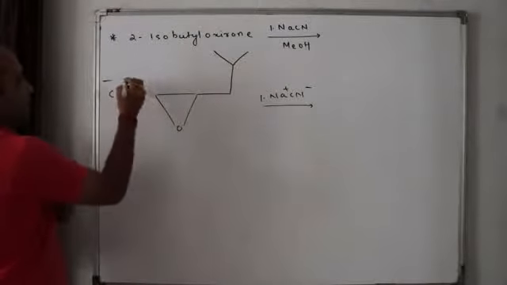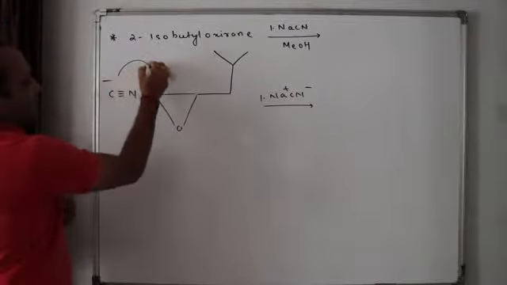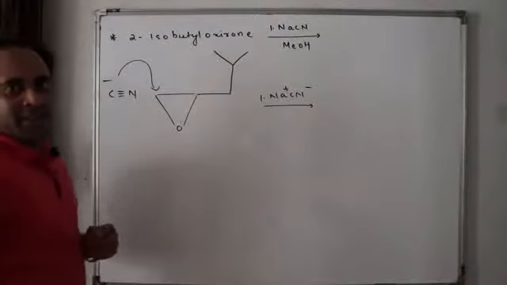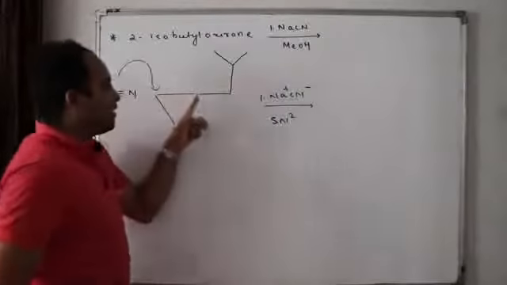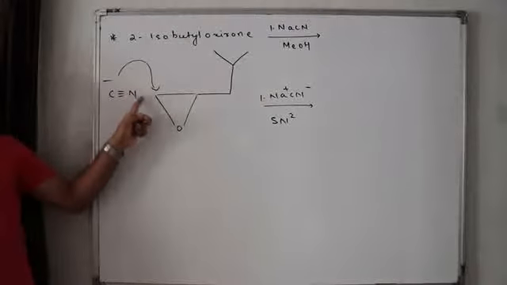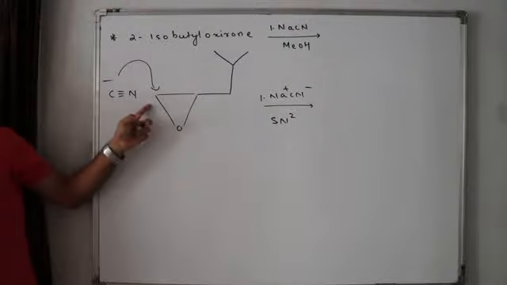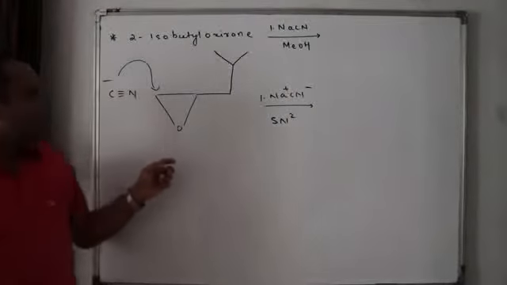What will happen? C minus, will it attack from the less crowded side? Yes or no? SN2 format. Less crowding, it can attack here or here. Here this is less crowding, so attack is done from here. Now SN2 mechanism. What will happen?